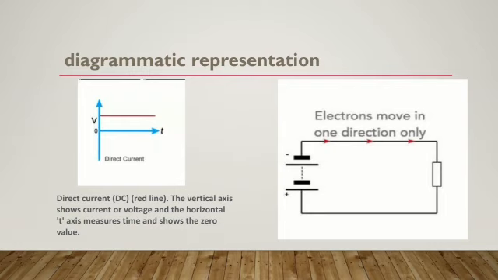Diagrammatic representation. The red line represents the direct current. The vertical axis shows current or voltage, and the horizontal t-axis measures time and shows the zero value.